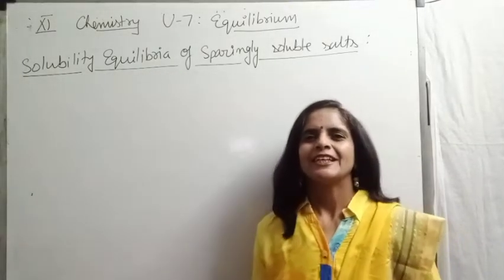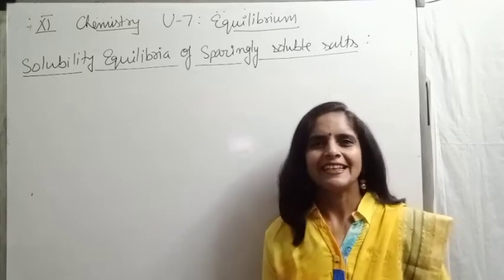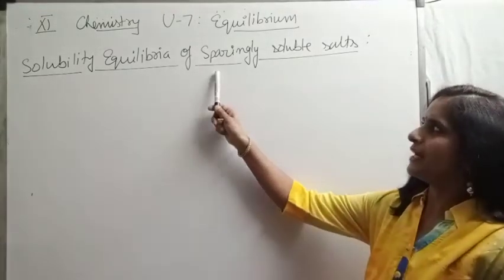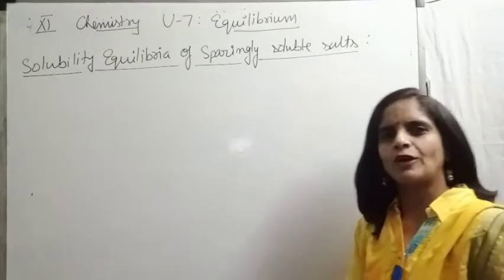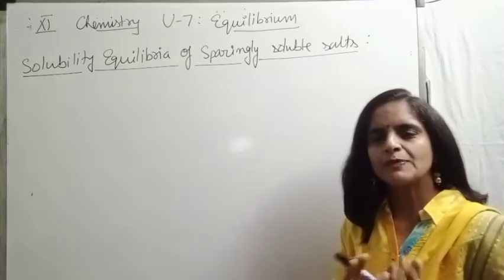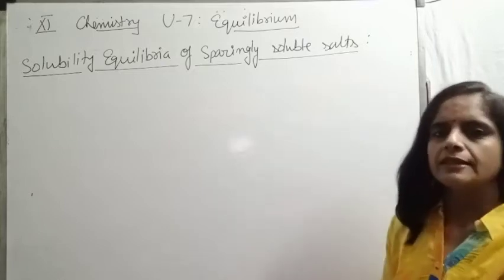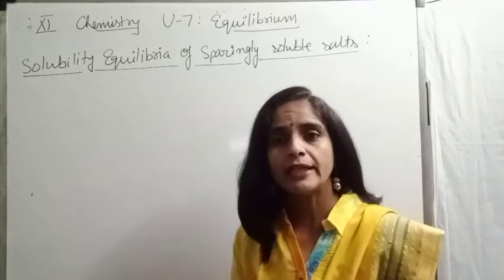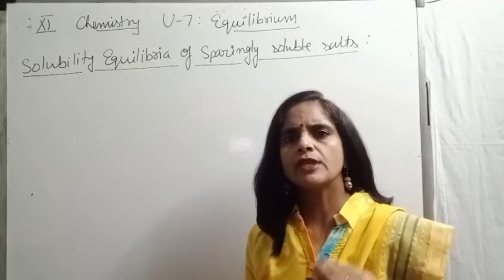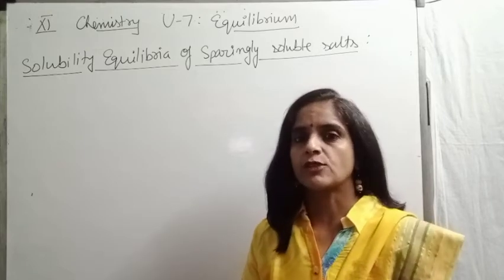Hello students, today is the last lecture of the Equilibria unit, and the last topic for this unit is solubility equilibria of sparingly soluble salts. Now first we discuss the different types of salts on the basis of their solubility. We know that some salts are highly soluble in water, some are very less soluble, and some have extremely limited solubility. So, what are the factors which affect the solubility?